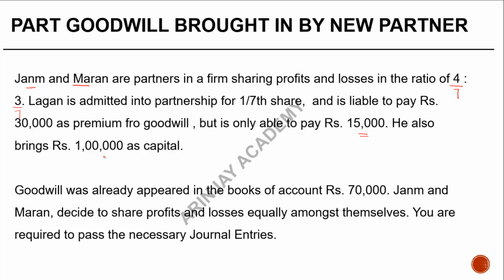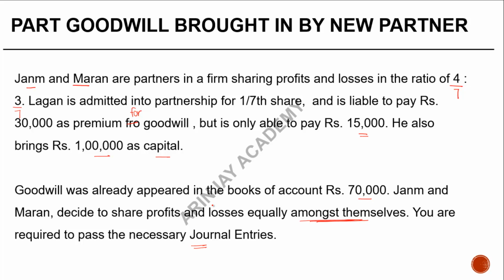He also brings in rupees 1 lakh as his capital. The spelling is partly wrong over here. We've corrected that. Goodwill was already appearing in the books of accounts for rupees 70,000. Janam and Maran decided to share profits and losses equally amongst themselves. You're required to pass the necessary journal entries.